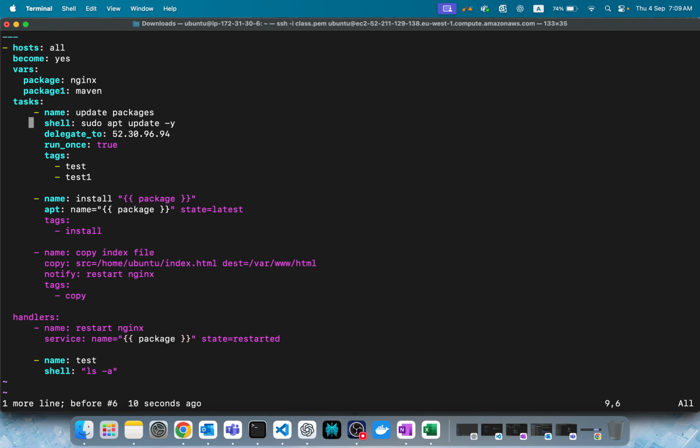Wheres are fine. Same task here. Instead of package, I'll define item. This for now I'll remove, because if it is package it will show only Nginx.